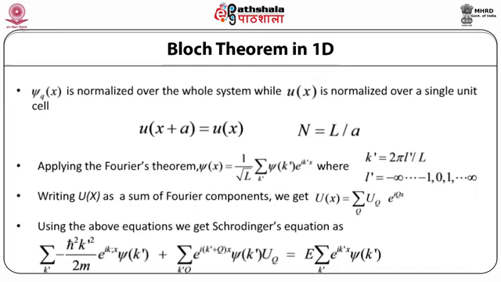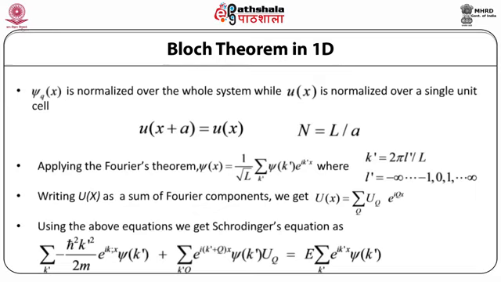Since φ(x) is periodic, we apply a Fourier theorem and write φ(x) as a sum of Fourier components. That is, φ(x) is equal to 1 by root L, summation over k prime φ_k' e^(ik'x), where k prime is 2π l' divided by L, where l' is varying from minus infinity to infinity.